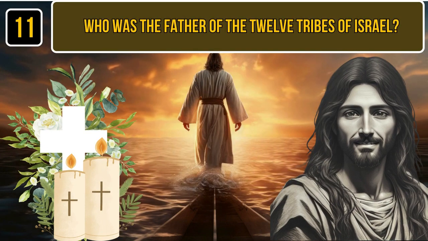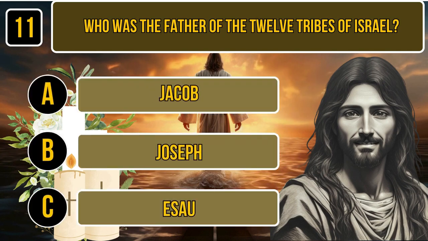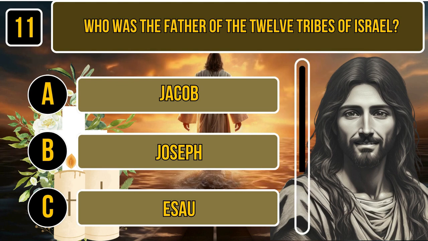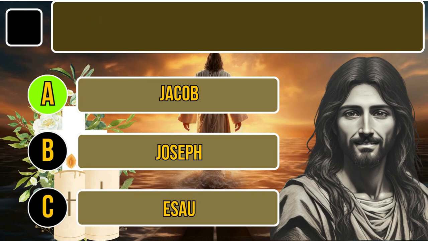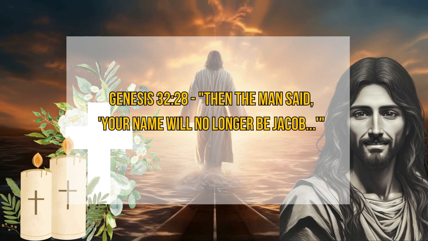11. Who was the father of the 12 tribes of Israel? A. Jacob. B. Joseph. C. Esau. Time for thinking. The correct answer is Jacob. Genesis 32:28. Then the man said, "Your name will no longer be Jacob."